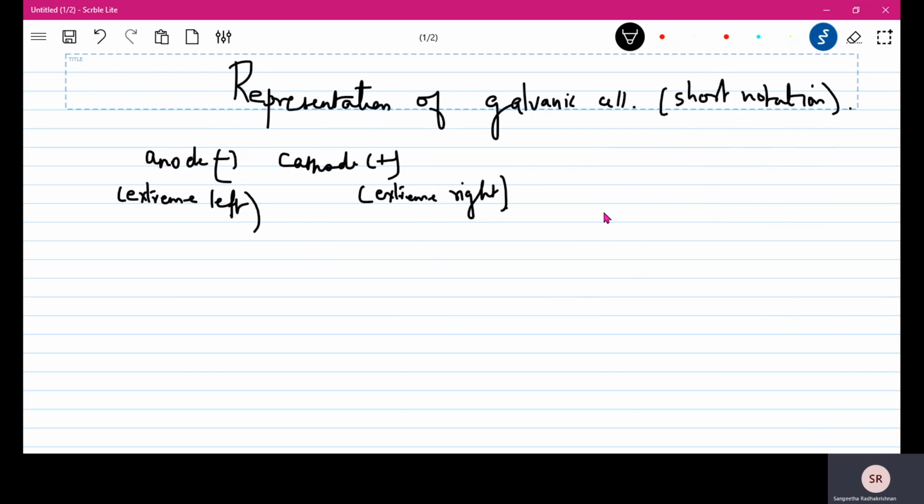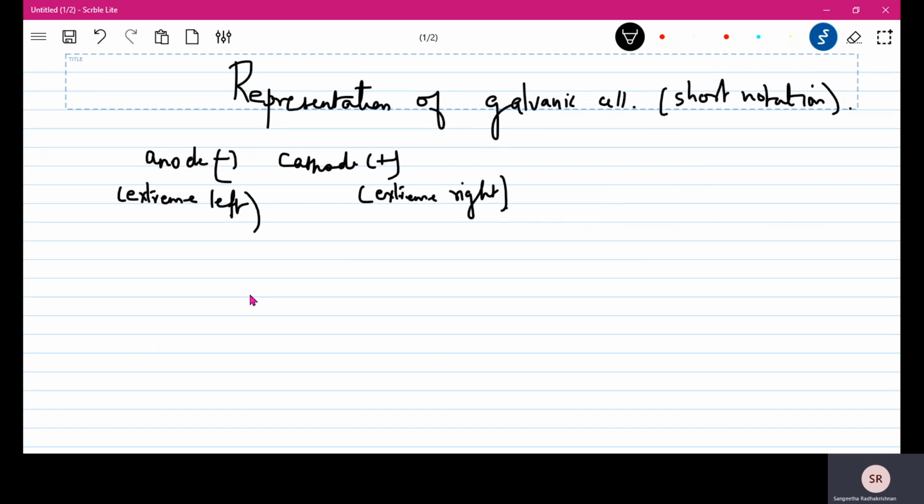The aqueous solutions are placed almost in the middle, and between the two phases, like you have your zinc sulfate, to show the boundary between the metal and its solution, you will just put one single line. Between the solid electrode and the aqueous solution, put one single line.